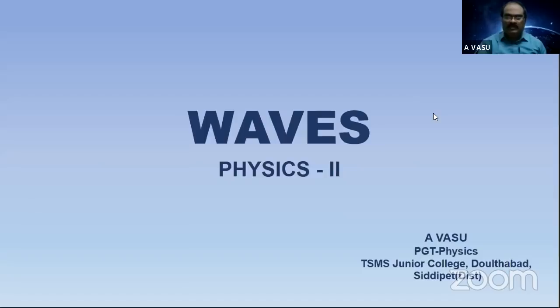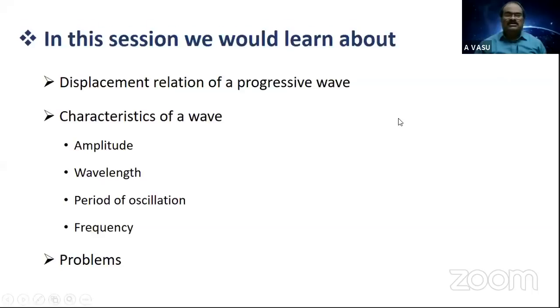Now, in today's session, we will learn about wave motion in a quantitative manner, that is, with quantitative analysis. Yesterday, I introduced all the concepts in a qualitative manner, that is, a theoretical approach. Today, it is the quantitative manner, that is, the mathematical approach. And today, we would learn about the displacement relation of a progressive wave, that is, the equation for a progressive wave.